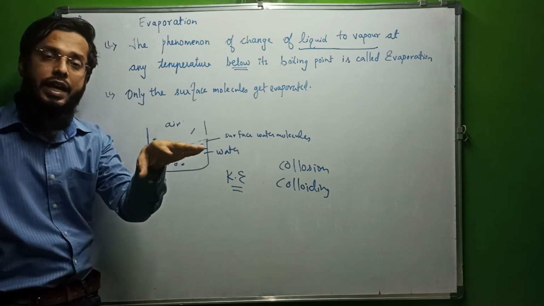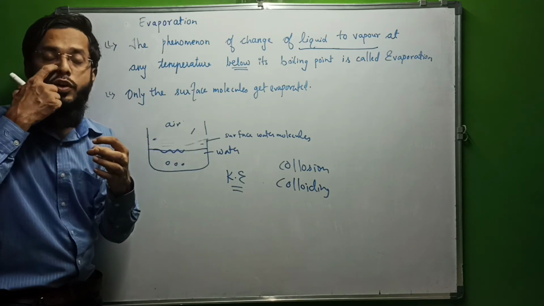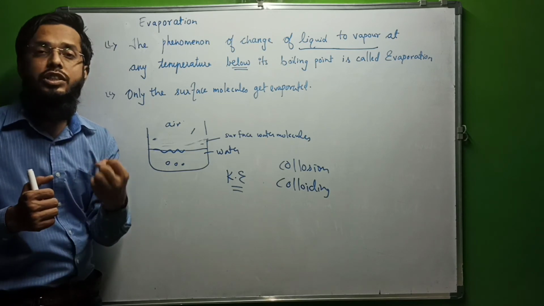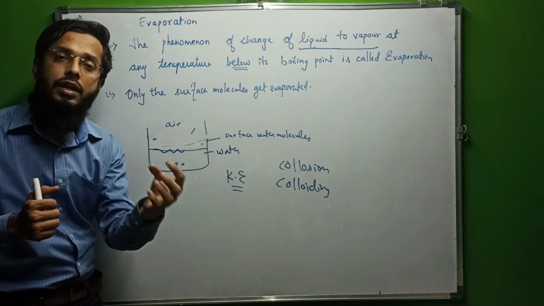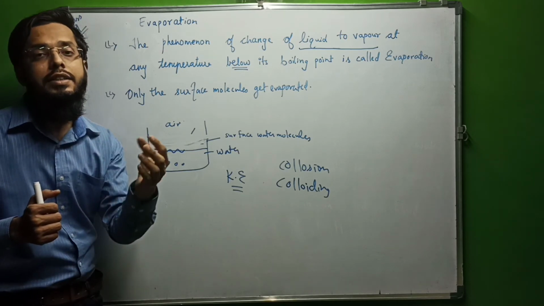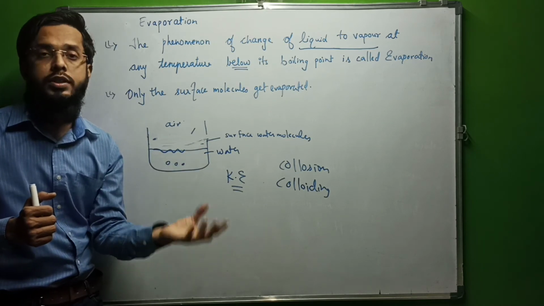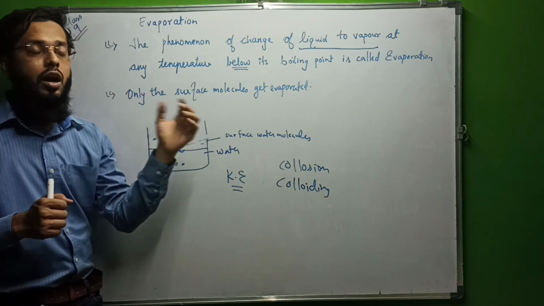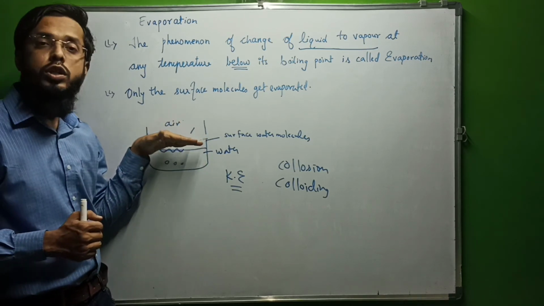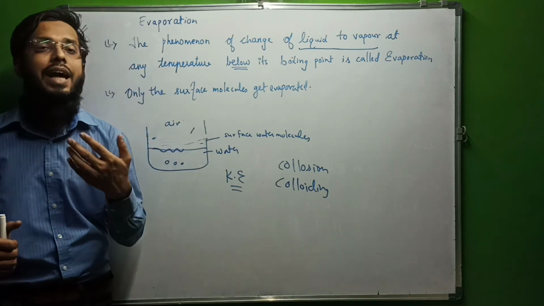The surface molecules are in constant contact, or you can say continuous collision occurs, due to which the kinetic energy of the surface molecules increases, and hence the energy increases to such an extent that they overcome the force of attraction with the interior molecules and they easily escape into the air. In this way the surface molecules form vapor, and that's why water evaporates at any temperature